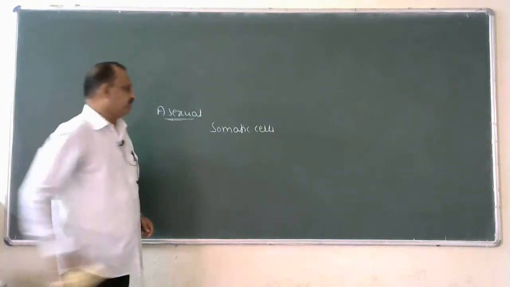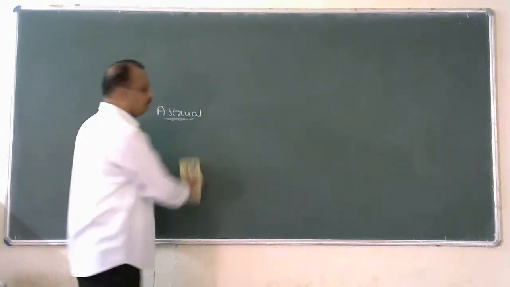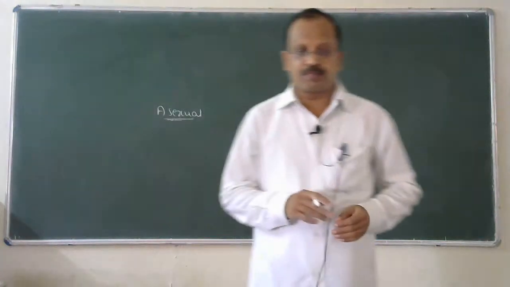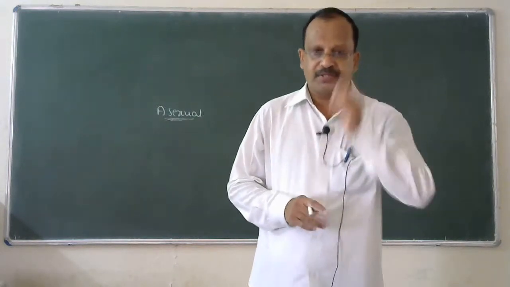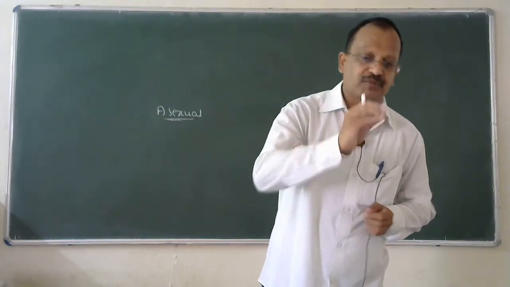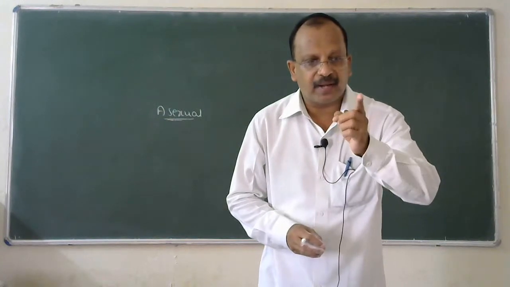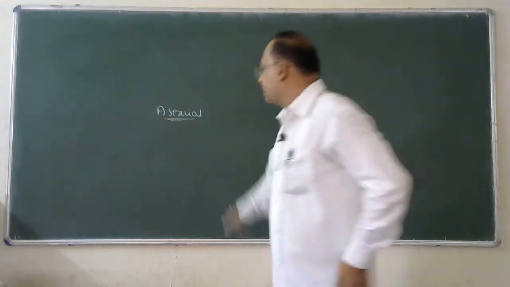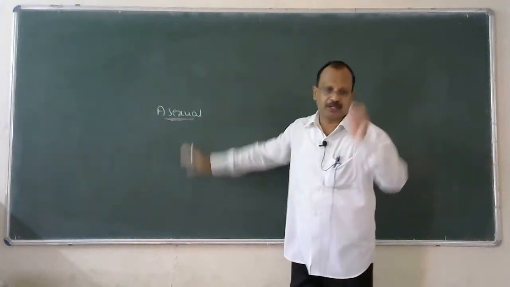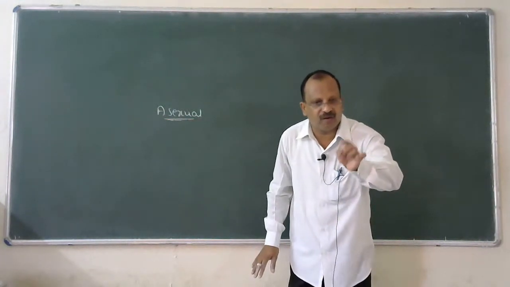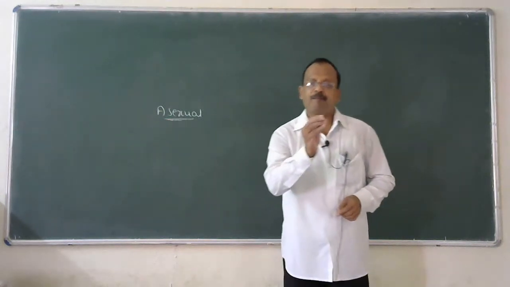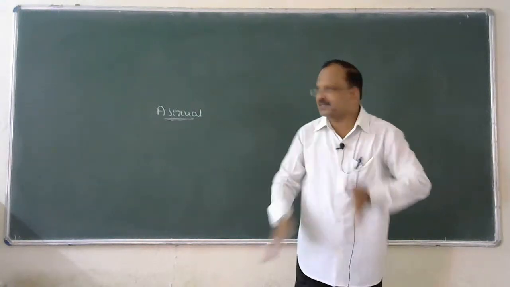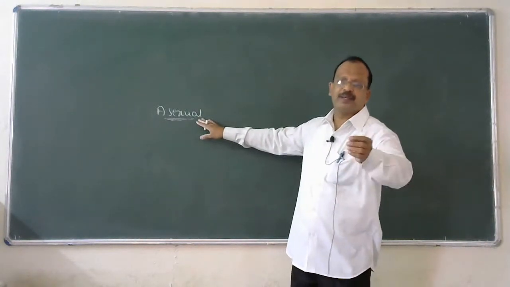Okay, now the definition: production of an offspring by a single parent without the formation and fusion of gametes is called asexual reproduction.